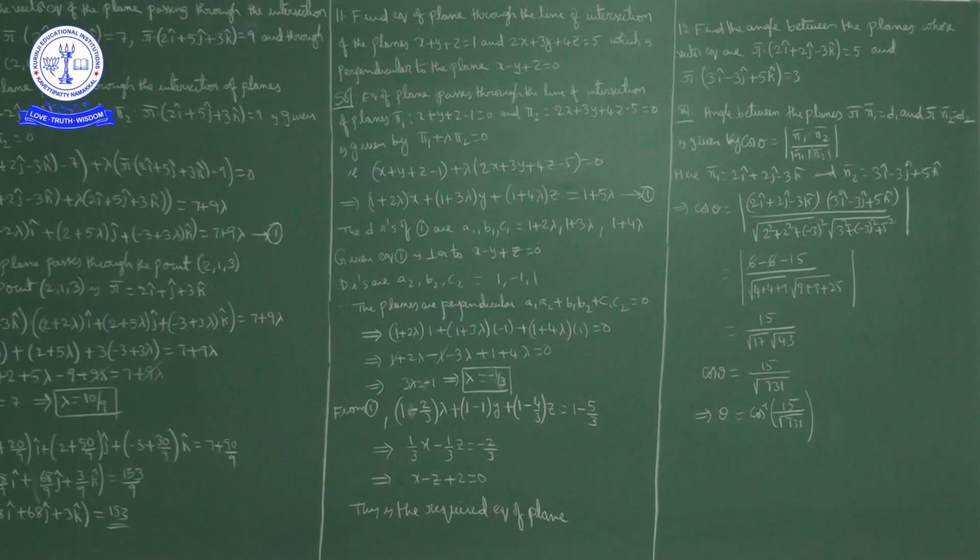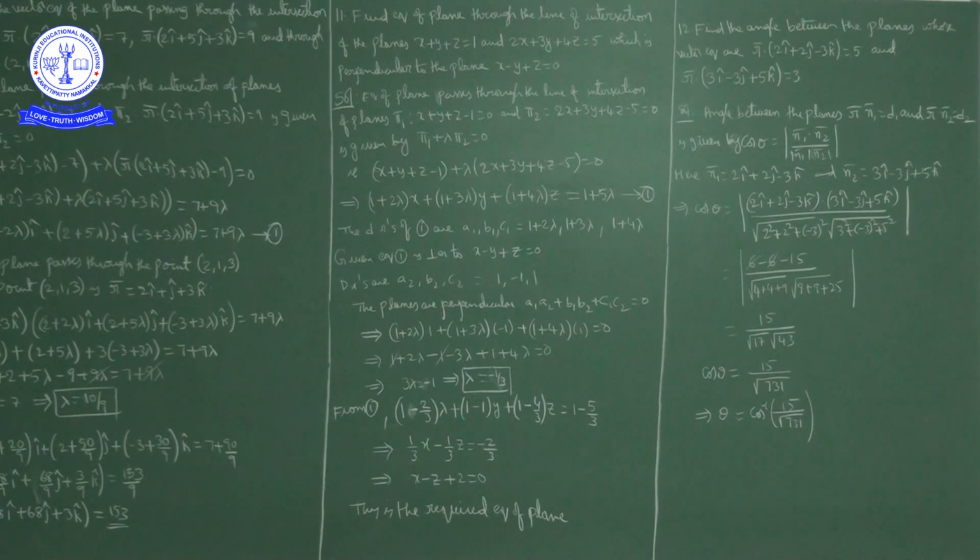So a1 is 1 plus 2 lambda, into a2 which is 1, plus b1, 1 plus 3 lambda, into b2 which is minus 1, plus c1, 1 plus 4 lambda, into c2 which is 1, is equal to 0.